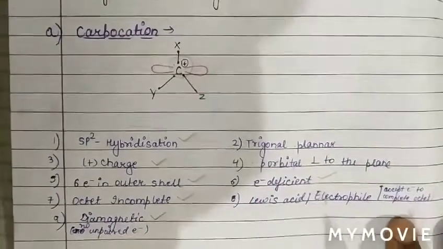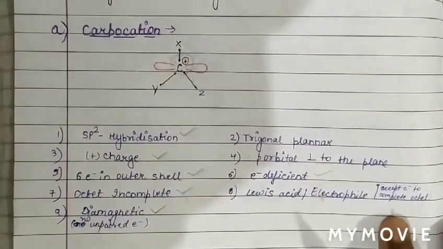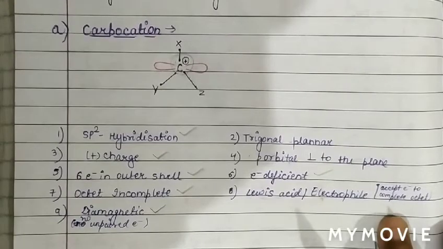Now we will discuss the stability of carbocation on the basis of the inductive effect, because we are discussing the application of inductive effect.